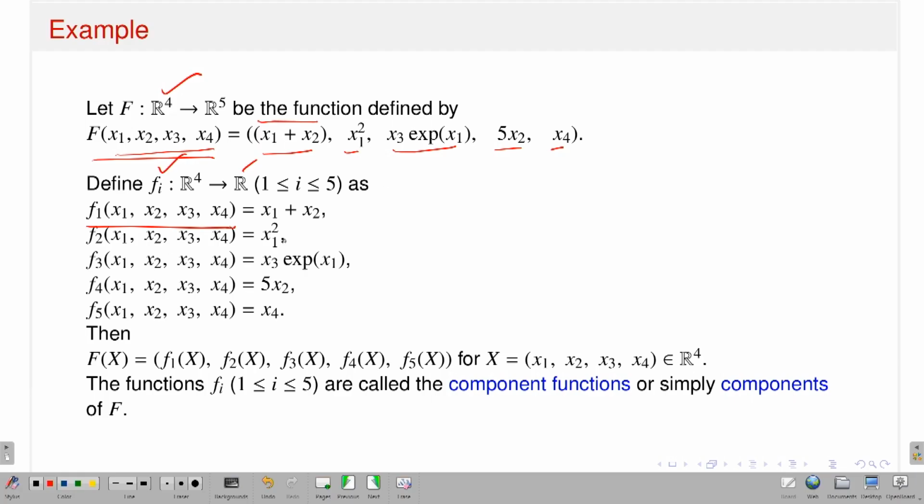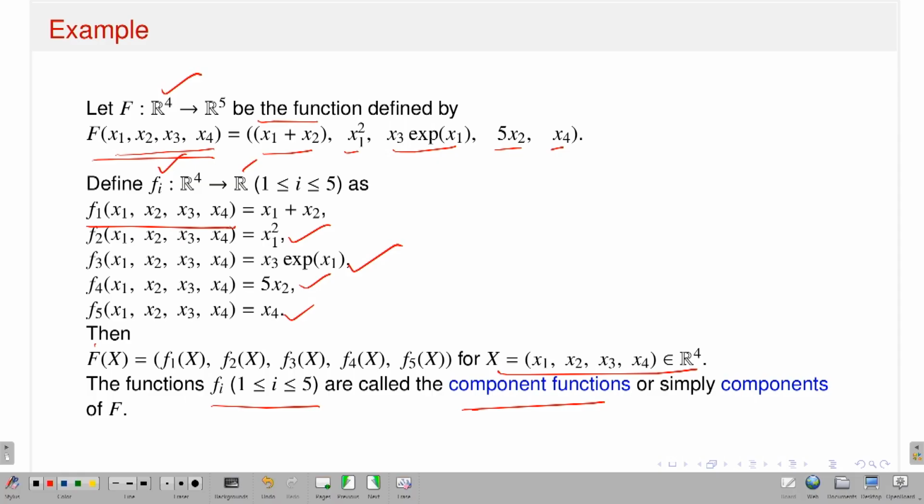Then similarly, what about the second function? This is x1 square. What about the third component function? x3 times exponential of x1. What is the fourth component function? It is 5 times x2. And the fifth component function is x4. So just by looking at the definition of the function capital F, you can easily recognize the component functions. Therefore, I can write capital F of x as f1(x), f2(x), f3(x), f4(x), f5(x) for x in R4. The functions fi are called the component functions, or simply I will say that they are the components of F.